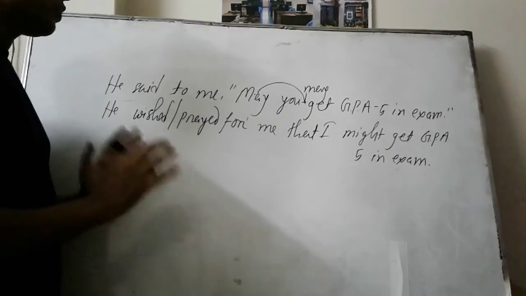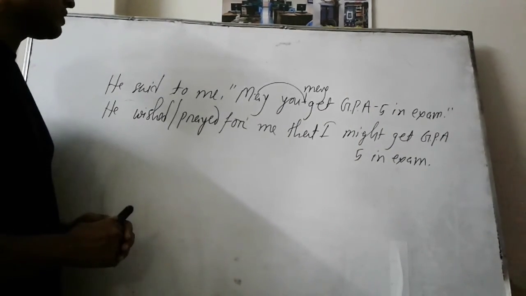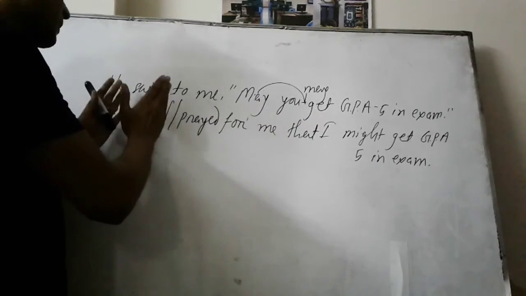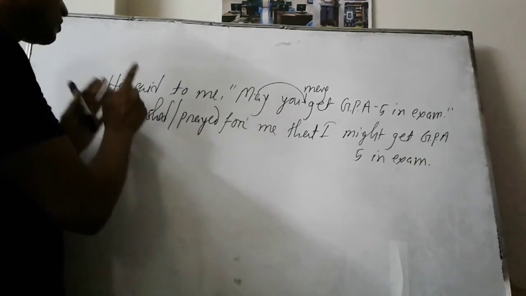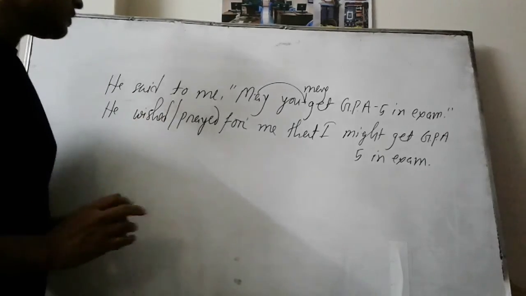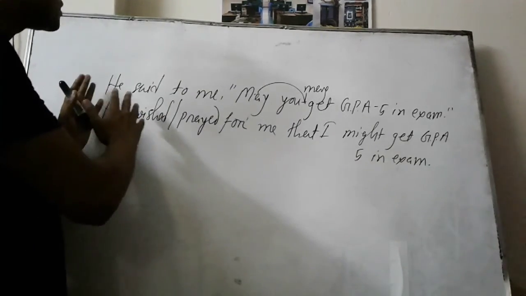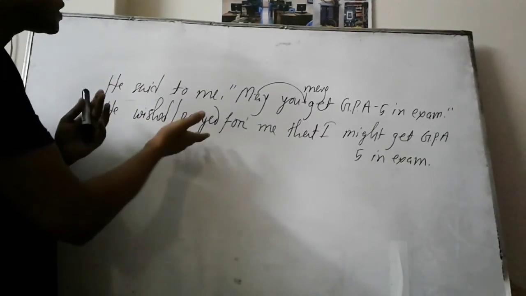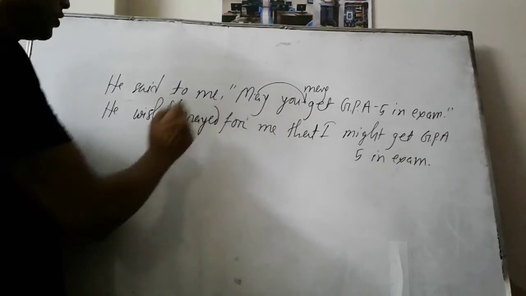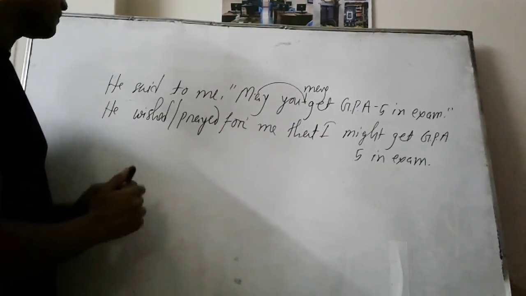So this is the only rule of optative sentences. First, in the place of said or said to, you should write either wished or prayed. But remember, if someone is asking or wishing something to God or the Almighty, then we should use prayed for. Otherwise we can use wished.